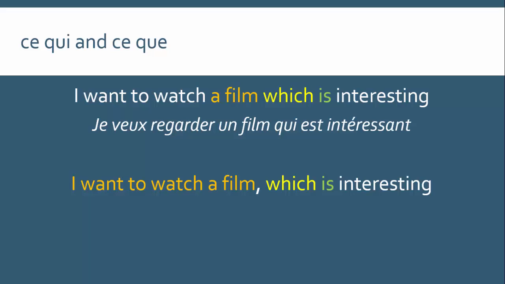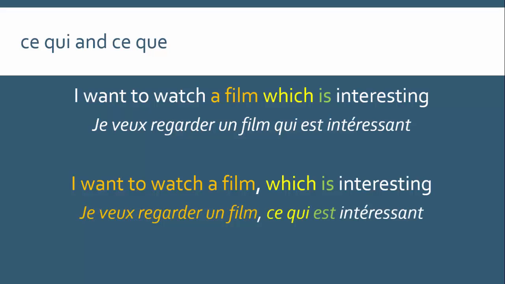So for example, this whole sentence could be, I want to watch a film, which is interesting because I don't normally like watching films, right? We're describing the fact that I want to watch the film as interesting, and this is where ce qui and ce que come in. And in the same way as the sentence above, because the fact that I want to watch a film is the thing that is interesting, we're going to use ce qui because it's the subject. Je veux regarder un film, ce qui est intéressant. Okay, so ce qui, in this case, is used to modify an entire concept, an idea, right? Rather than just one word.